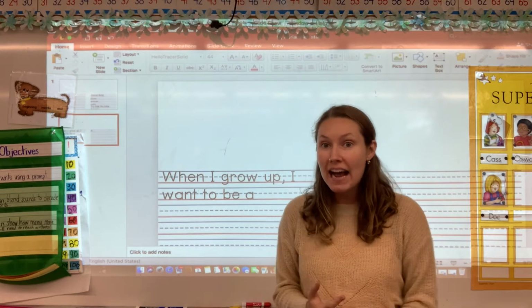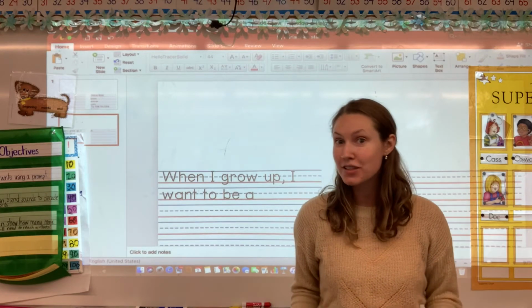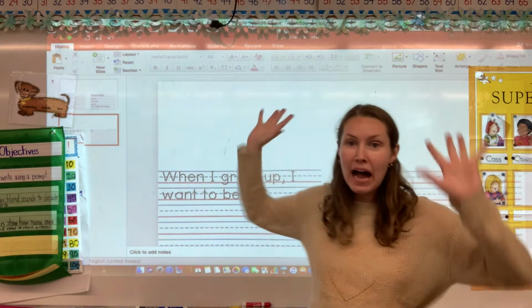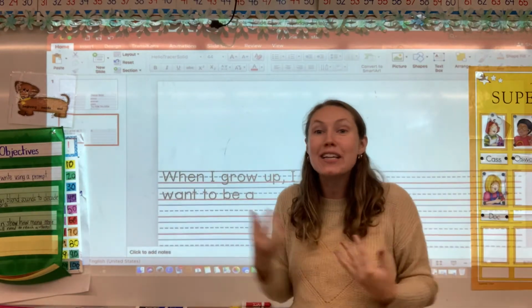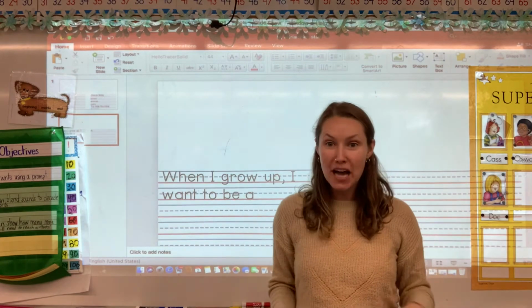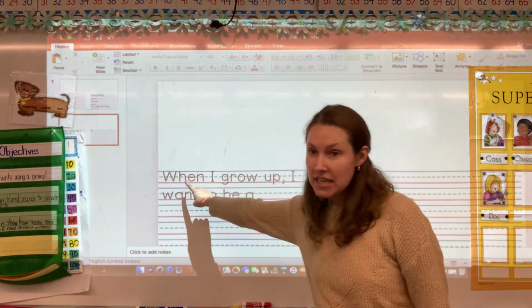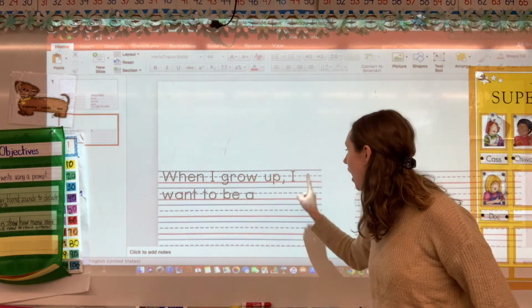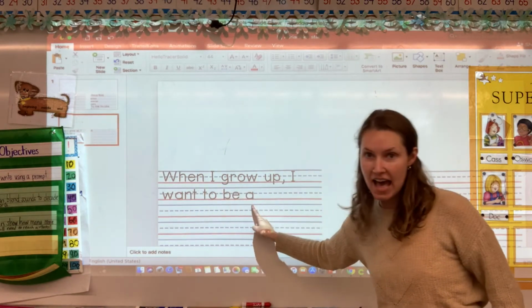So she practiced and learned about what it takes to do that, to help the world be a better place. So think about, how can you make the world a better place? What can you do when you're grown up that could be an amazing job to help the world? And you can use this sentence starter here. It says, when I grow up, I want to be a...